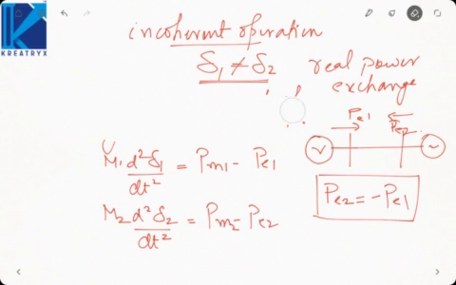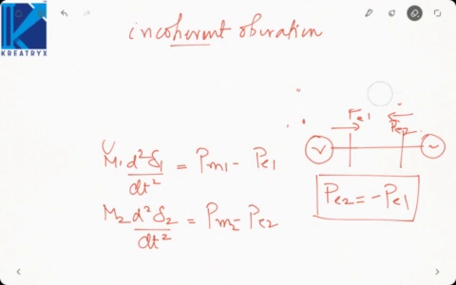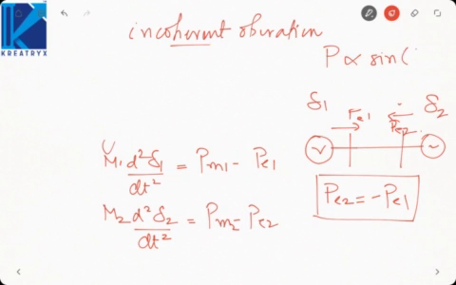Now, since these equations cannot be directly combined, what parameter do I need? Here the angle is delta 1, here the angle is delta 2. We know that power is directly proportional to sine of delta 1 minus delta 2. So I need this angle delta 1 minus delta 2. To obtain this, multiply the first equation by M2 and the second by M1. Subtract both the equations.